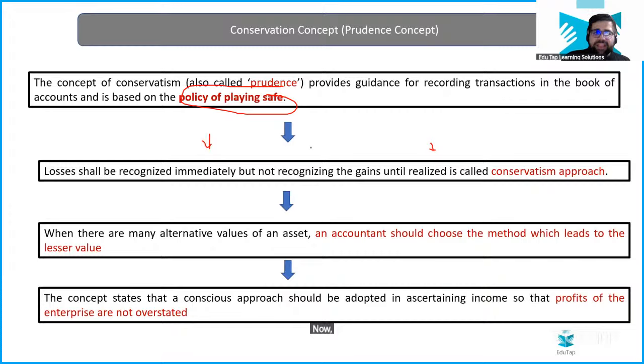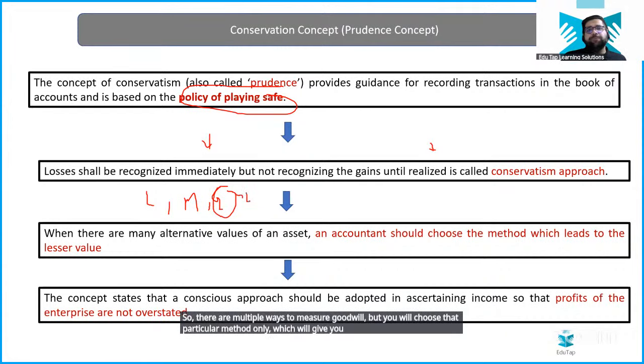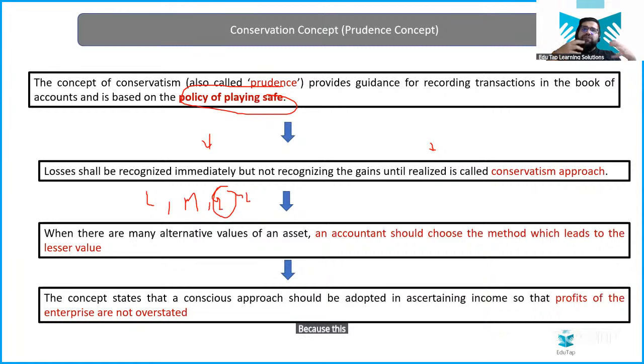Now, if you see, when there are alternative methods of valuing an asset, for example, how will you value land? How will you value machine? How will you value goodwill? This was a question in the class also, which happened today. There are multiple ways to measure goodwill, but you will choose only that particular method which will give you the lesser value, because this is the minimum value which I will definitely have for my goodwill. Yes, I can choose the maximum one also, but that will be over optimism, which you have to avoid.